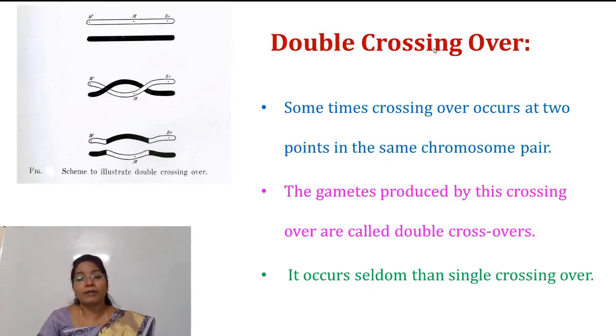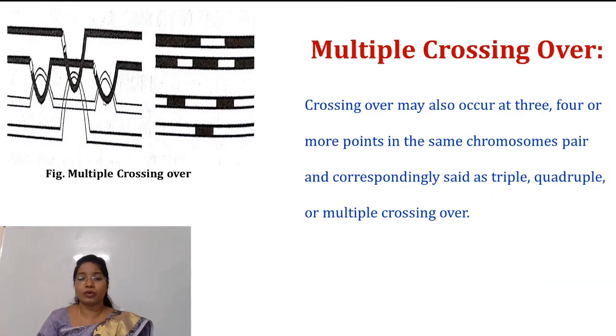Second is the double crossing over. Sometimes crossing over occurs at 2 points. So in this figure, this is the first chiasma formation and this is the second chiasma formation. So in this way, whenever there are 2 chiasma formations, it is called double crossing over, and the gametes produced by such type of crossing over are called double crossovers. But as compared to single crossing over, this double crossing over occurs seldom. Okay, so this is double crossing over.